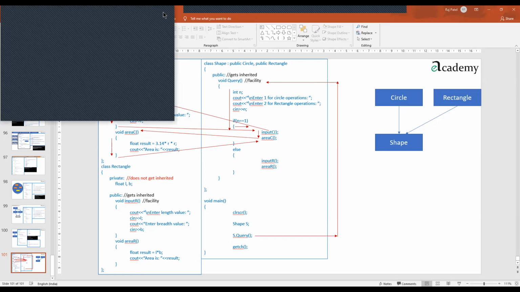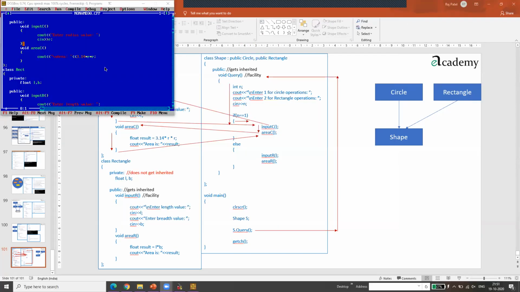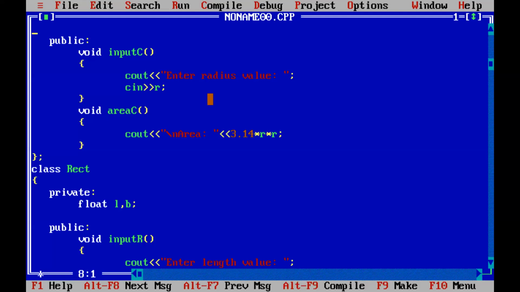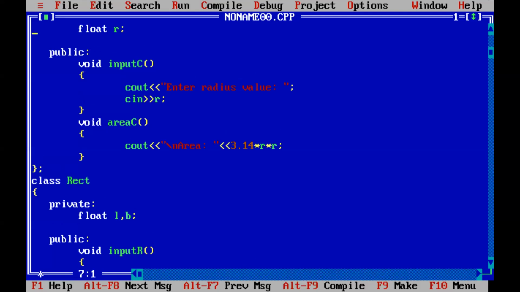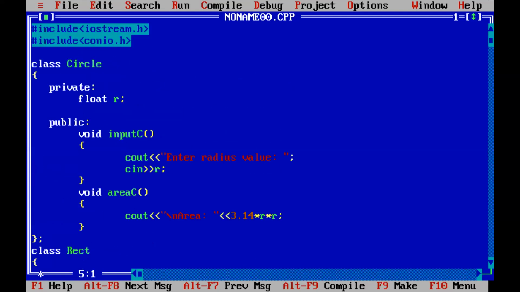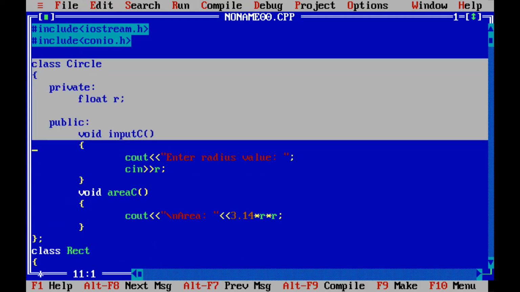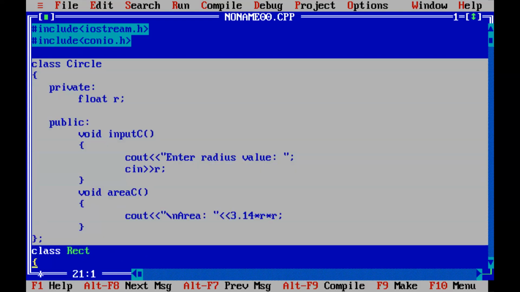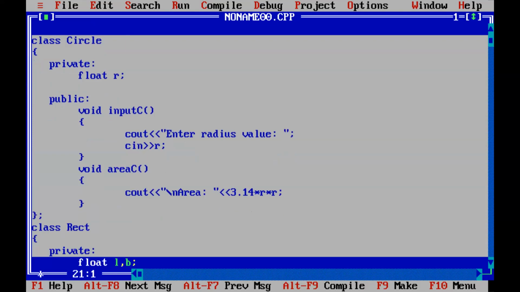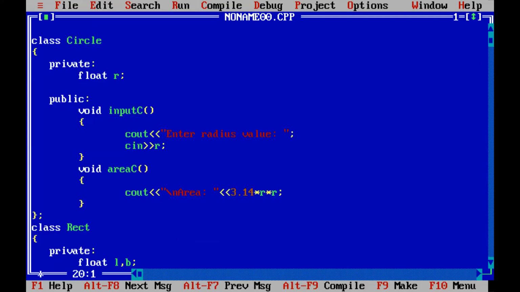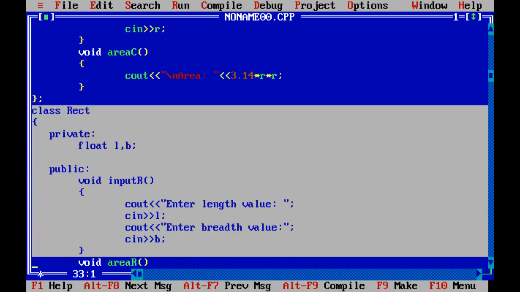I'll share that screen. So here from the top I'll show you. This is the same class circle, inputC function, areaC function, you can see. Then this is the rectangle class, rect class basically.